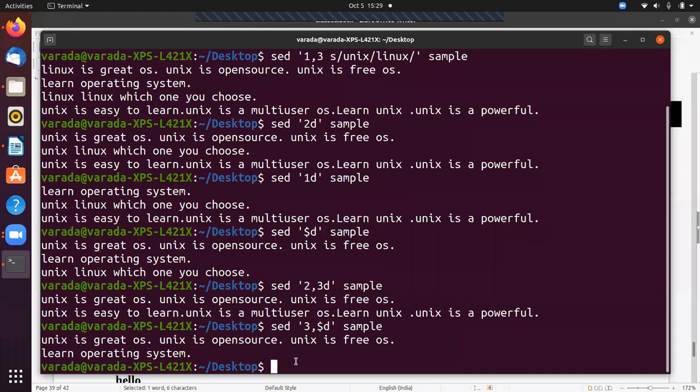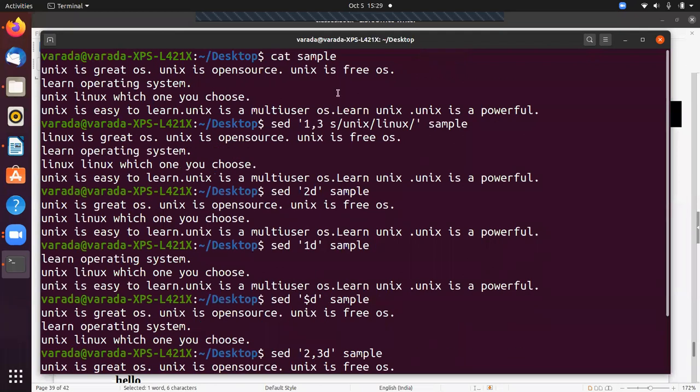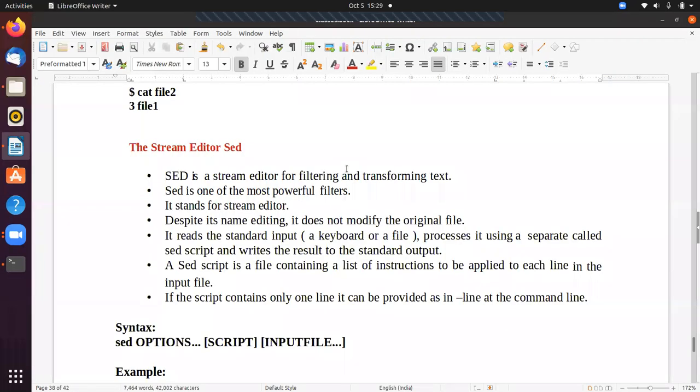Okay, so this is about the sed command. You can do a quick review of this sed command. So what is the purpose of the sed command? The sed command is used for filtering. So sed is a stream editor for filtering and transforming text.